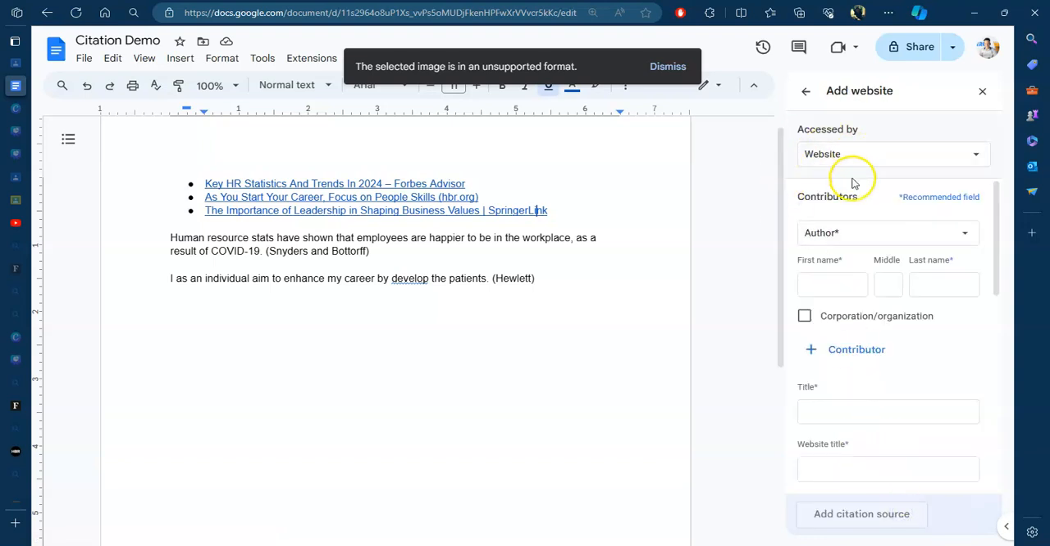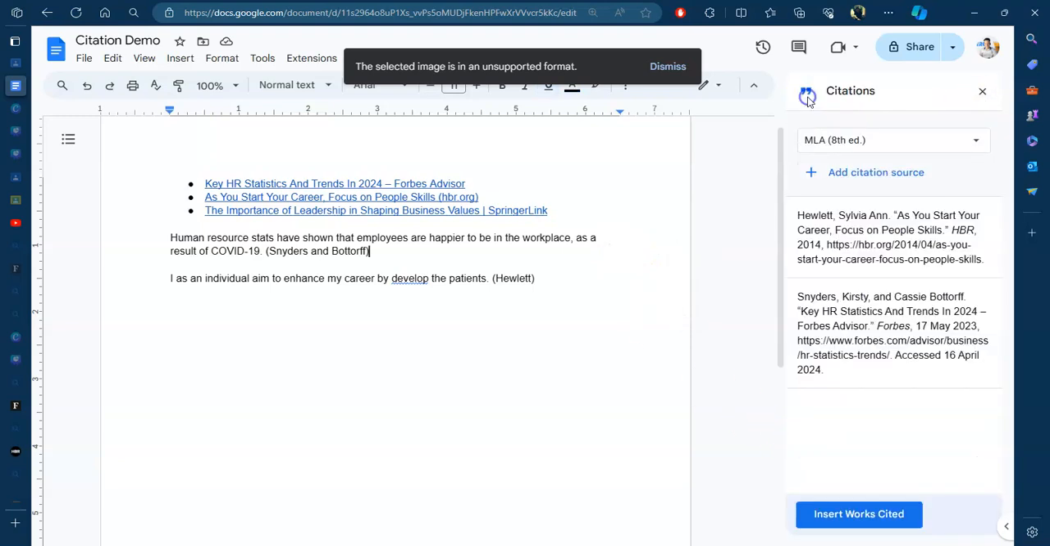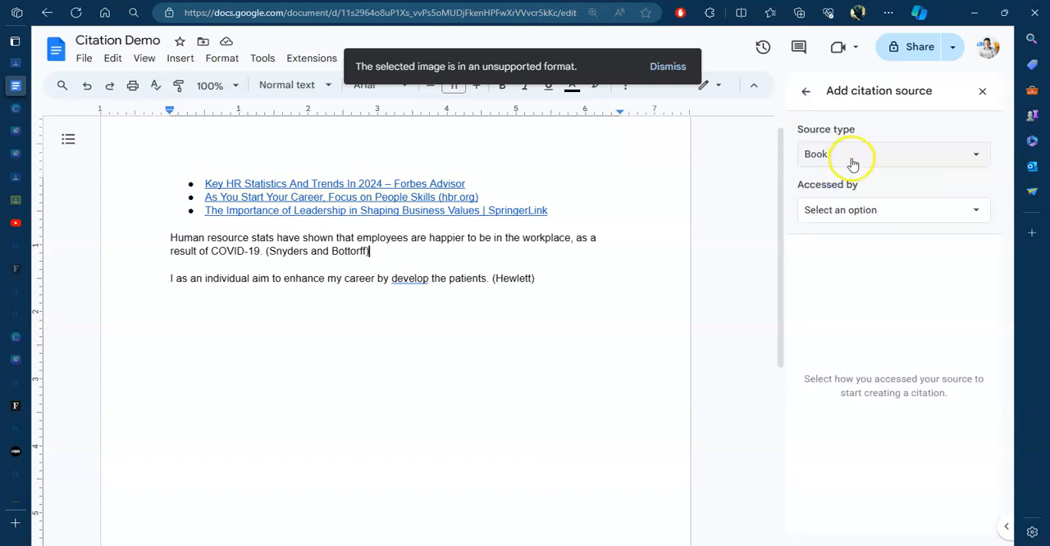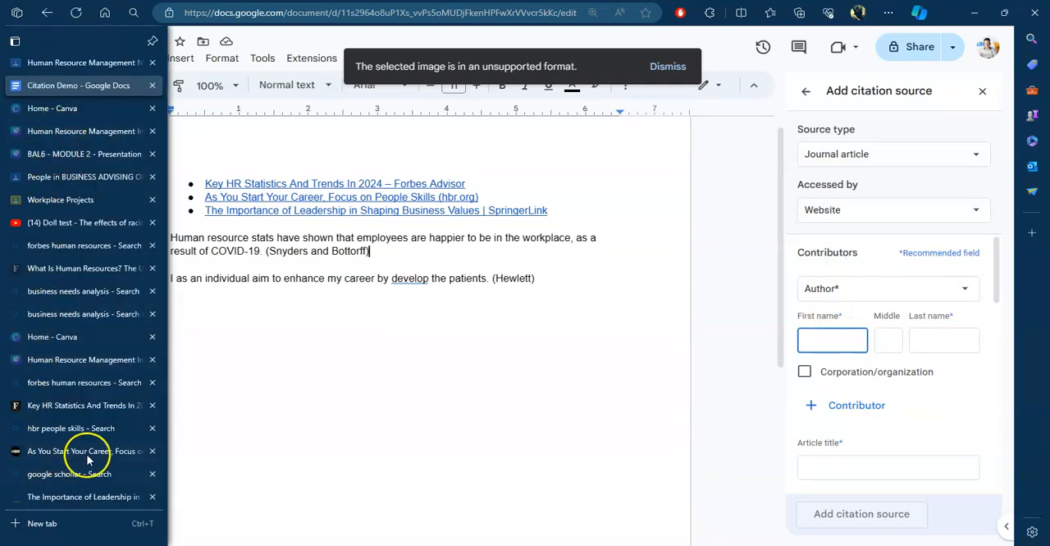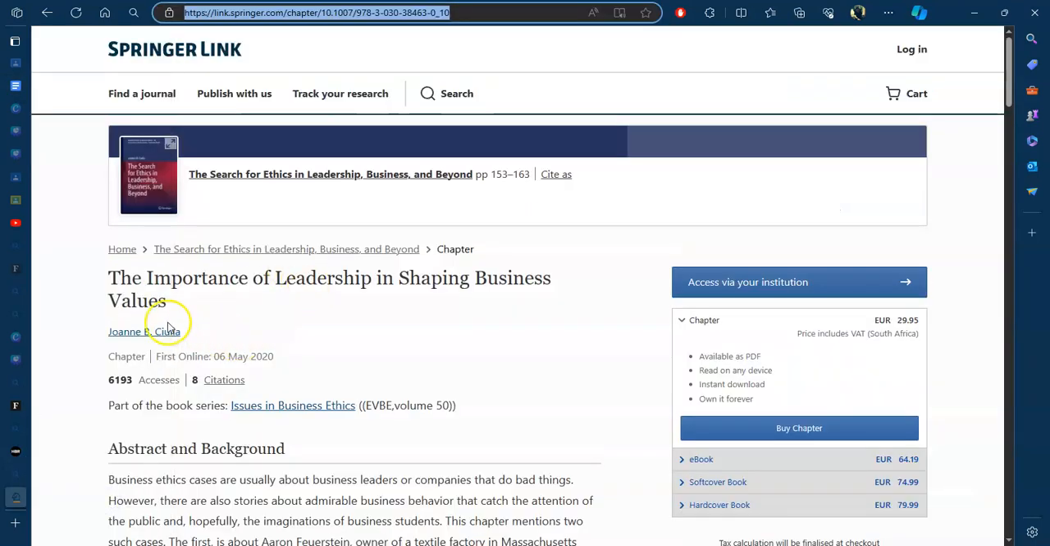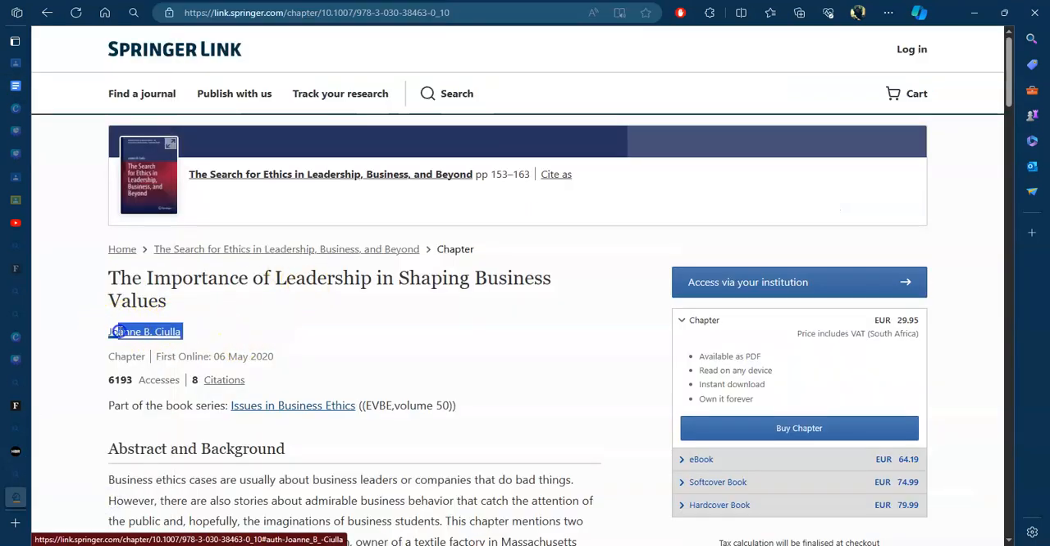Okay, so let's just cite it manually. Okay, let's go back. We don't want to add a website. Okay, let's start this afresh. So I'm going to say journal article. We're going to say it's a website journal article. It had an author on it. Let's see who's the author. Okay, so it's Joanne B. Sulia.